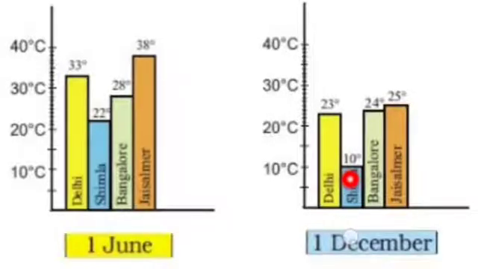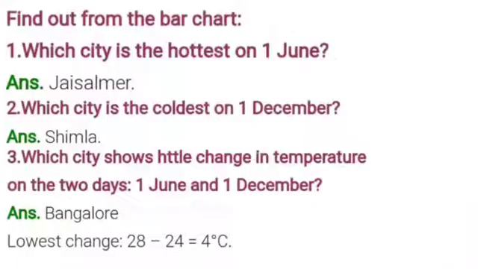Okay students, so for hottest you will consider the greater number to be the greatest, but for coldest you will take the smallest number. So here the lowest temperature among all 4 cities is of Shimla. So we are going to write Shimla is the city which is the coldest one on 1st December.